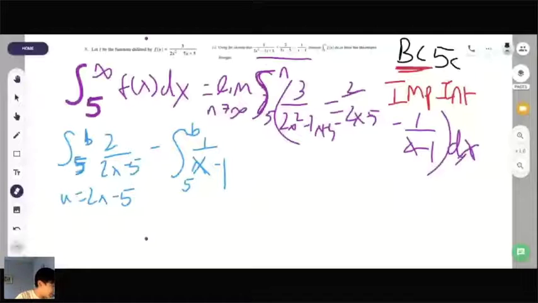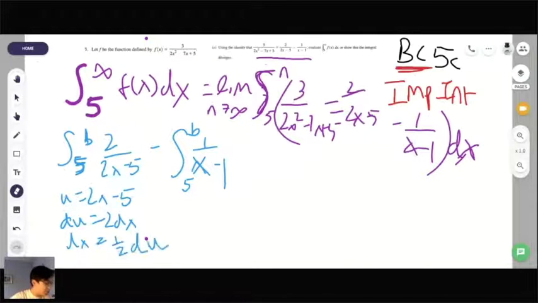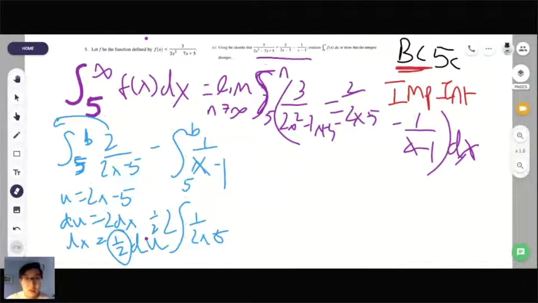Yep, 2 dx. So at that point, we would get du equals 2 dx, which is equal to, basically, dx is equal to 1/2 du. That's why I would move the 2 over, because then you have 2 times the integral of 1 over 2x minus 5, and then you would multiply by 1/2, and then from there, you would get,